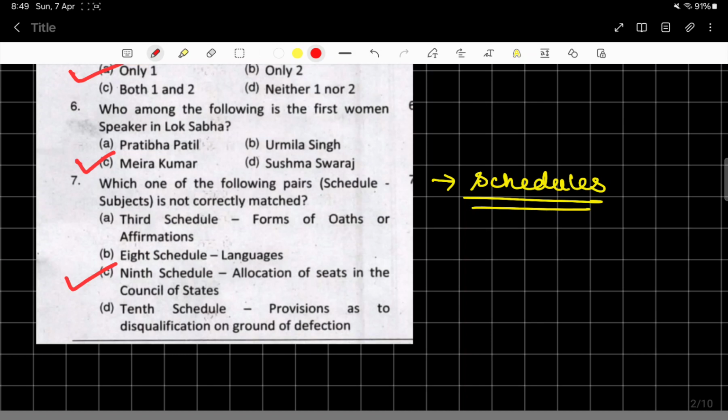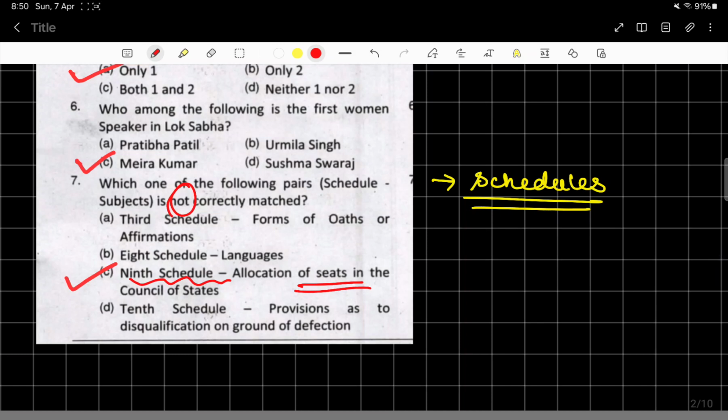Next is, which one of the following pairs of scheduled subjects is not correctly matched? Again, it is asking not correctly matched. So the one which is wrong is ninth schedule, allocation of seats in the Council of States. So please tell me in the comment section which schedule would be the correct answer for this one. Which schedule would be the right answer for this question? Or what comes in the ninth schedule?